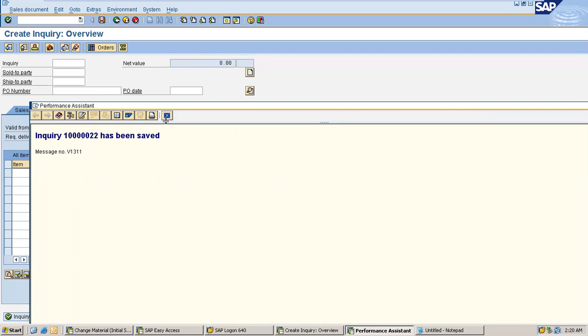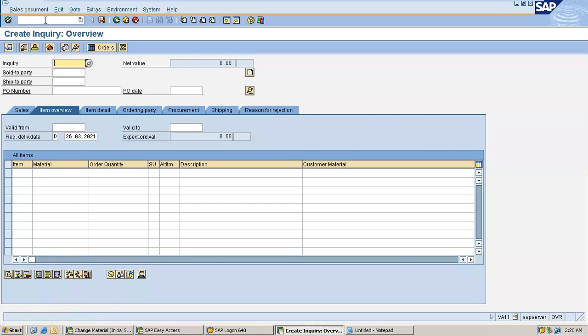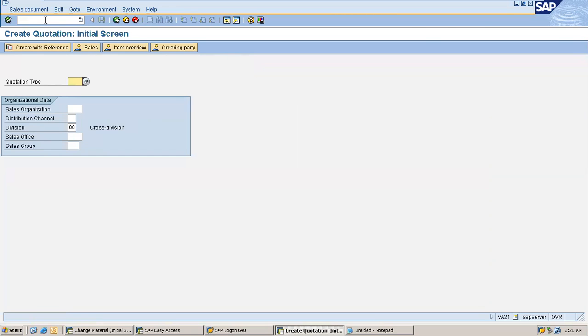So I just pressed Control C to copy this. Let's say ABC and Co wanted to create a quotation for this. I'll be going with transaction code 21. So here I need to enter form type, that is quotation type called QT quotation.